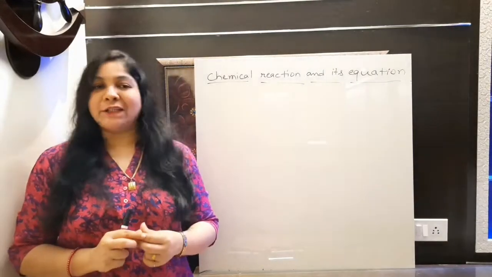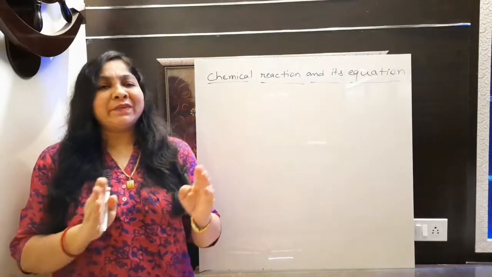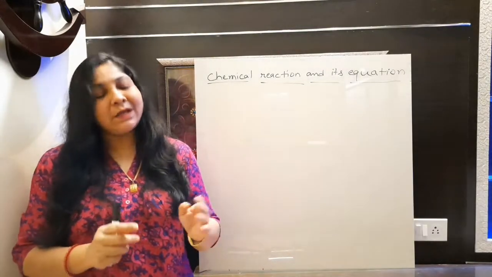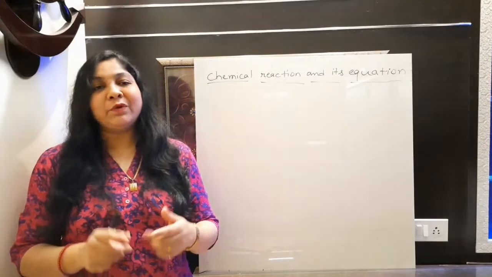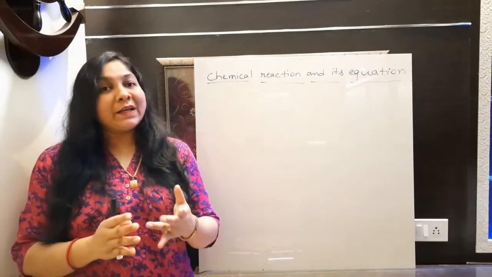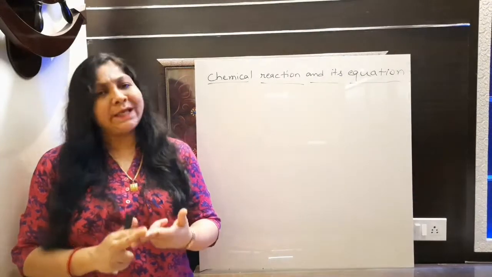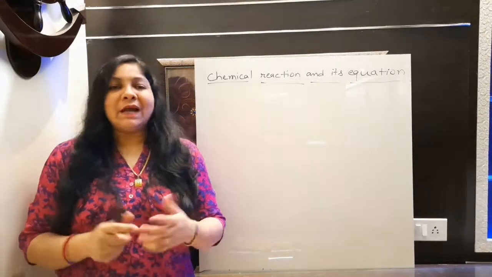That is chemical reaction and equation. This chapter is very simple because we already know about lots of things in it, because we are familiar with this chapter. Yes, we already studied chemical reaction and equation in class 7 and even in class 8 also, right? Okay, so let's start this chapter.